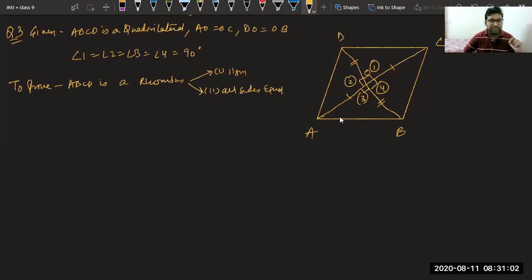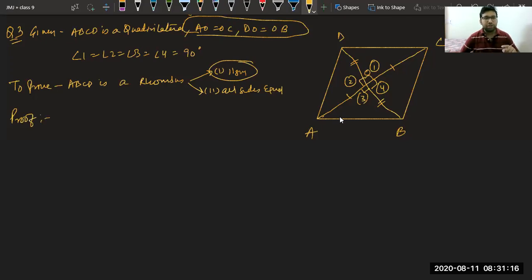First thing is very easy. Can we say ABCD is a parallelogram? All of you, first is very easy, because what is given to us? We have studied a theorem which says if in a quadrilateral diagonals bisect each other, it is a, class please answer, parallelogram.